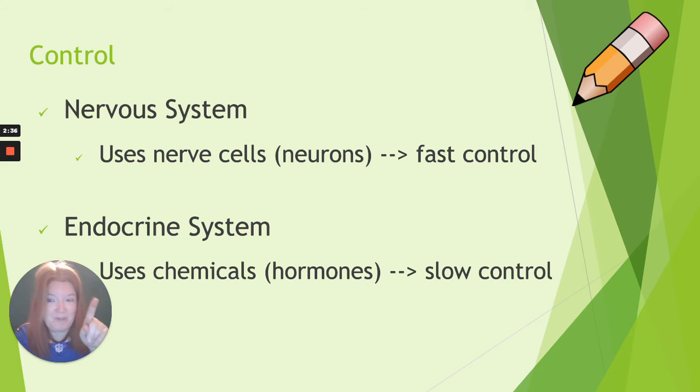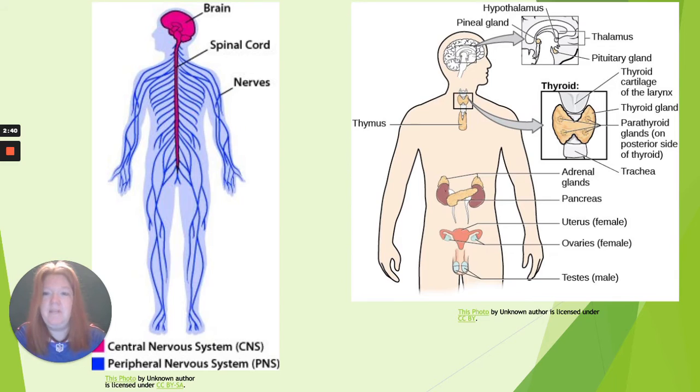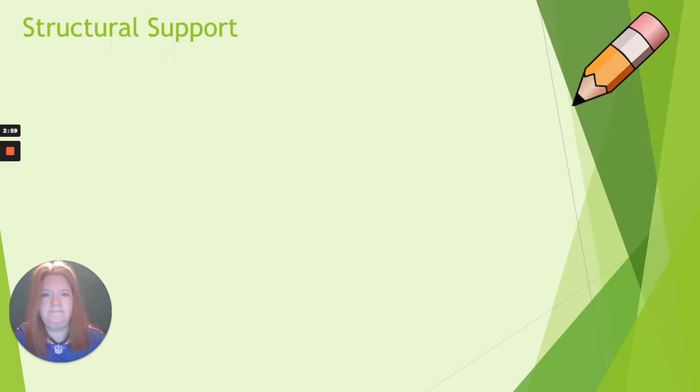And remember, you see the pencil, that means you write this one down. So the nervous system, fast control. Endocrine system, slow control. And part of that is because the nervous system has specially designed cells, nerve cells or neurons, to transmit impulses rapidly. The endocrine system relies on the bloodstream to bring hormones around.